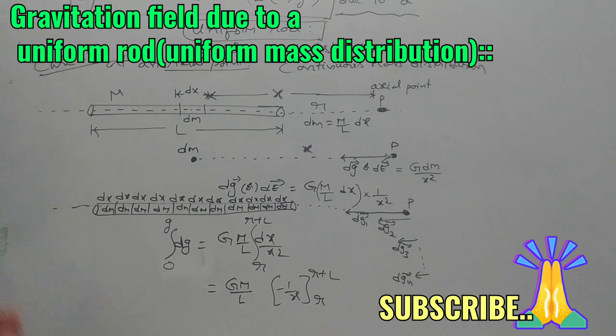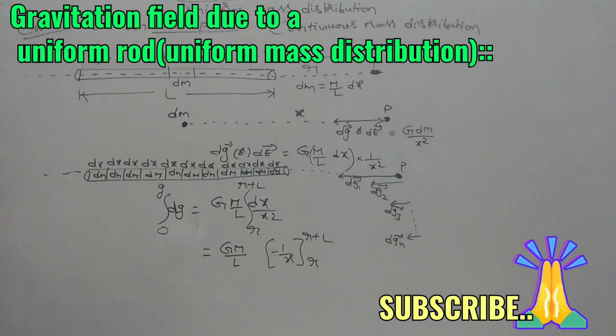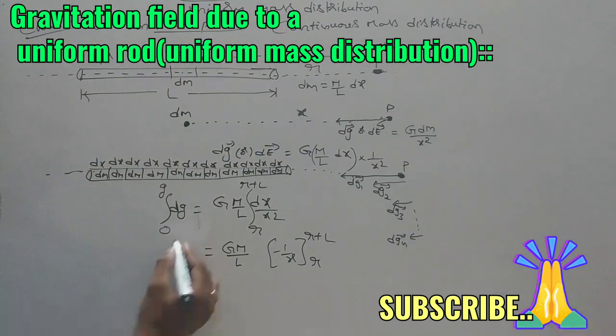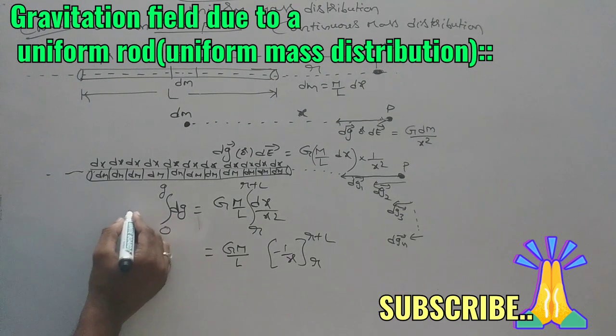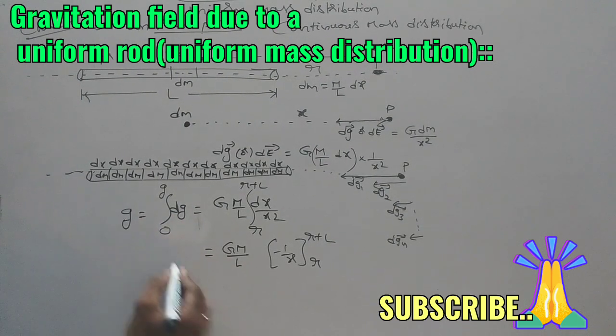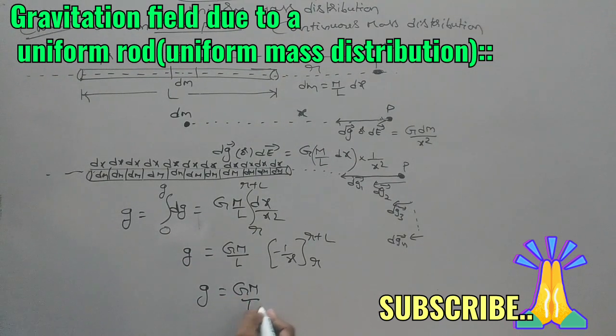Then the integration of 0 to g dg gives the total gravitational field produced, and g equals GM by L into minus 1 by x.